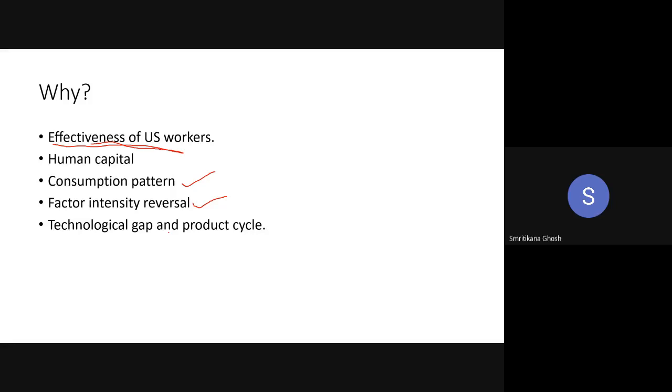In that case, your commodity is labor intensive. After some time, when it is capturing the rest of the world's market, you need to produce a lot of that commodity, so you need a big industry, a lot of machines, etc. Now your production is becoming capital intensive. This is called the product cycle.